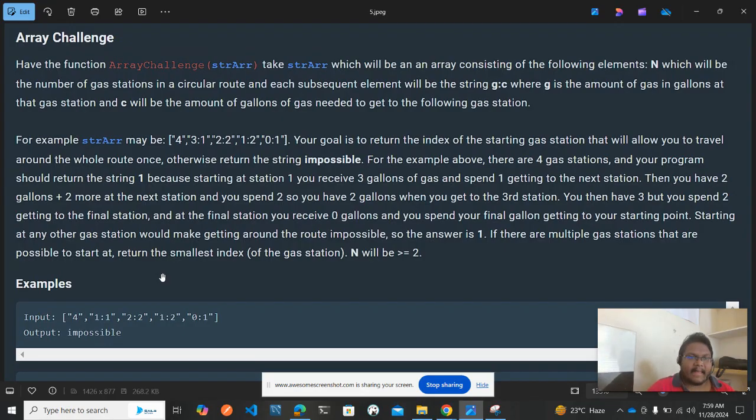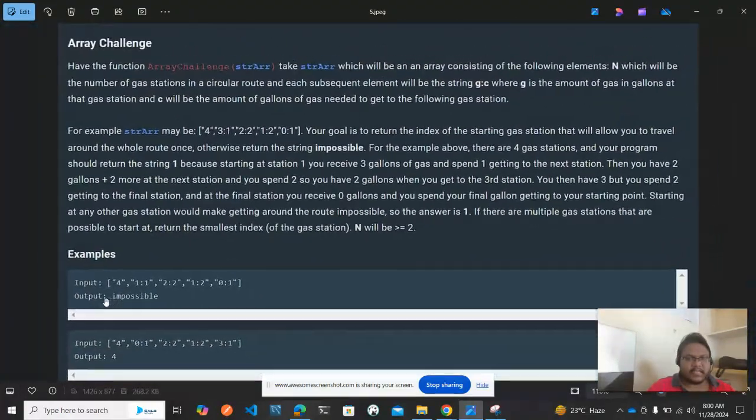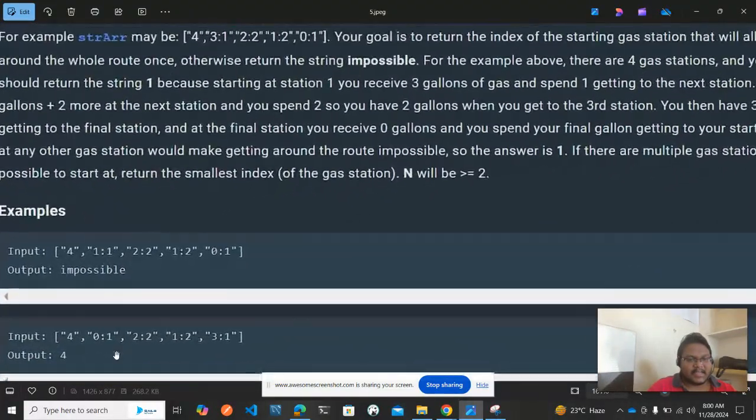Simple. Now let us try this logic for that. Very simple. Now what we'll do is, you'll be iterating over the elements and summing them up, like as we did here. We'll be adding the gases, and we'll be checking whether the gas and the amount we consume is greater or not. In case it is not greater, we'll be returning impossible. In case it is greater, then we'll be adding up. The first one is impossible, and the second one the result is 4.